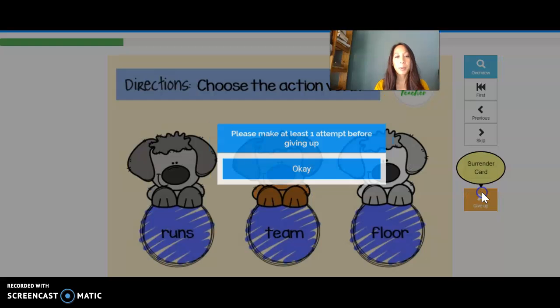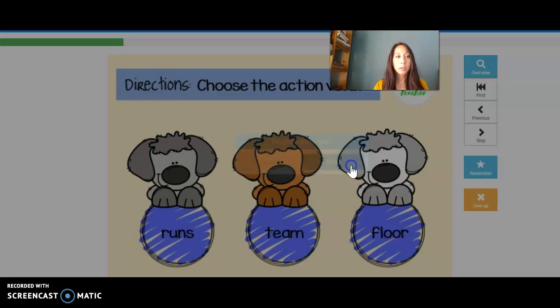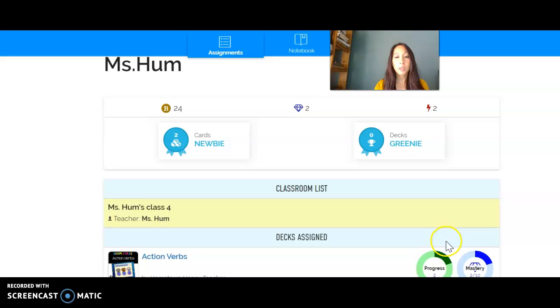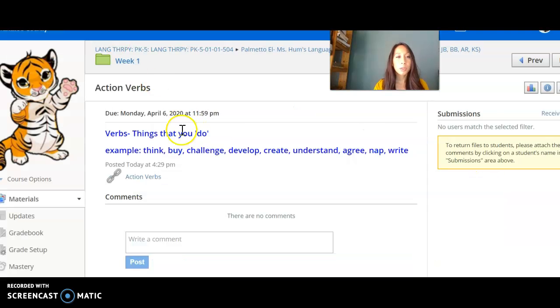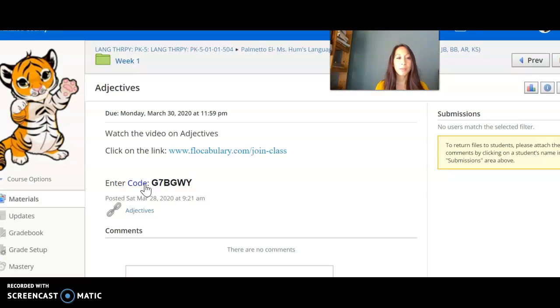I'm going to give up, and I'm going to save and quit. And as you see, my progress shows that I've started this activity. So going back to Schoology, you're going to go back to week 1, and that's your activity. Your second activity is adjectives.